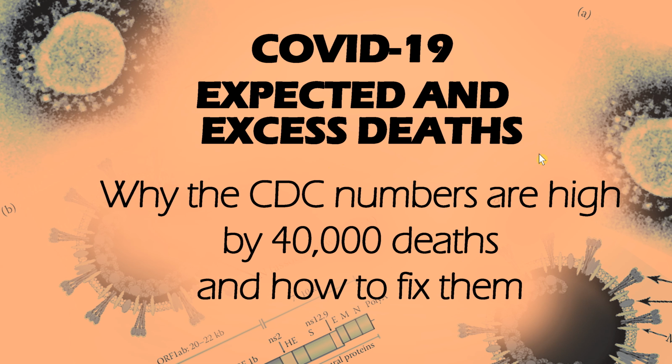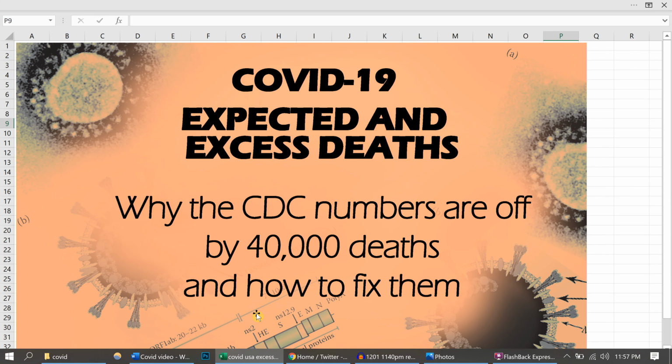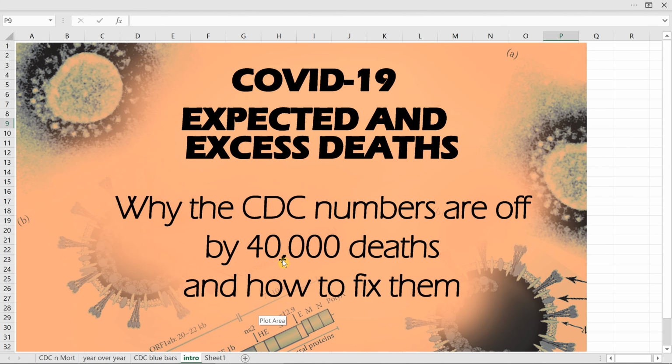Welcome to today's video where we get to talk about deaths, expected deaths, and excess deaths. We take a deep dive into the way the CDC measures excess deaths, approaching the measurements from three independent perspectives to show that the official CDC numbers are high by 1,000 excess deaths per week, which will amount to a substantial error of 40,000 extra excess deaths reported by the CDC at the end of 2020.